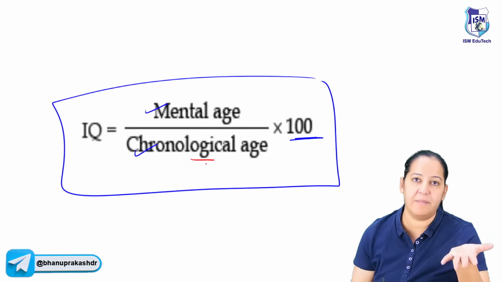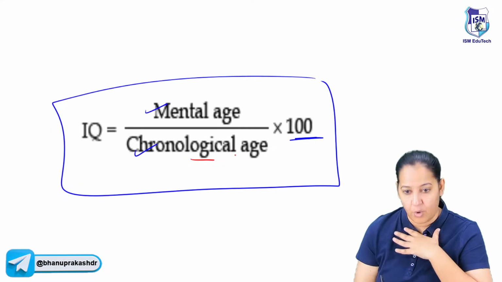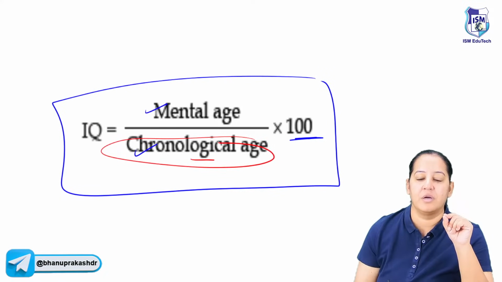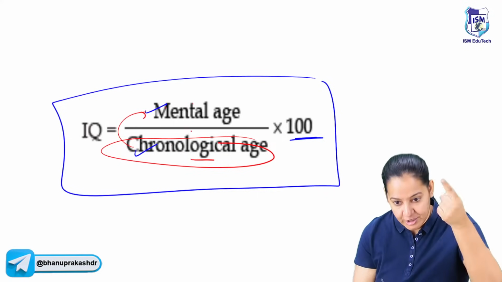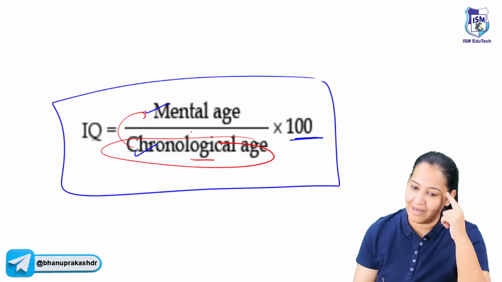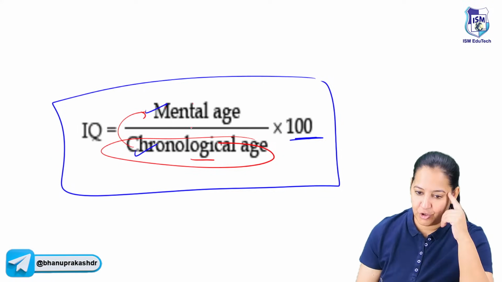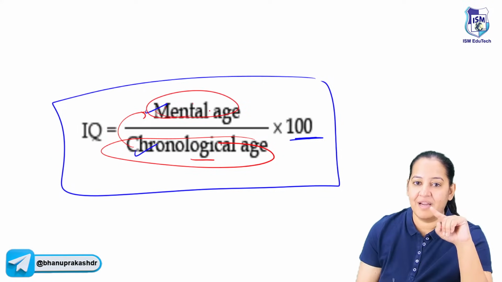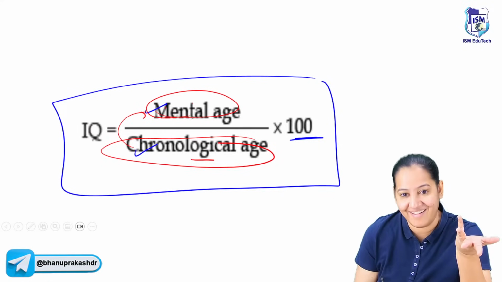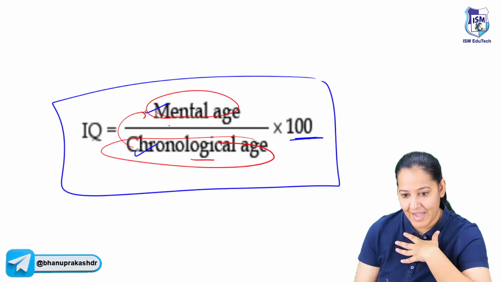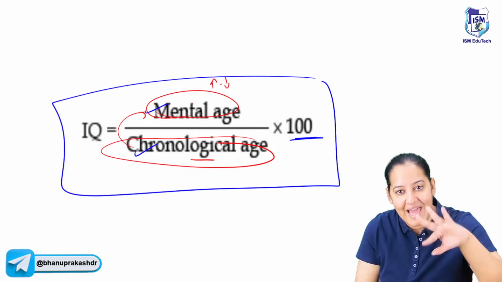What is your actual age? Maybe 18 years, 20 years, 22 years, whatever is your age right now. The current age is our chronological age. But it is not necessary that our mental age is synchronizing with that. Usually it should synchronize. If I'm 10 years old, my mental age should also be 10 years. If I'm 20, mental age should also be 20. If I'm 30, the mental age should be 30. But sometimes the mental age is ahead: I am 10, but my mental age is like 20, like 30. Or it can be lagging behind: I am 10, but my mental age is like a kid of 2 years. So it can be ahead, it can lag, or it can be synchronous.